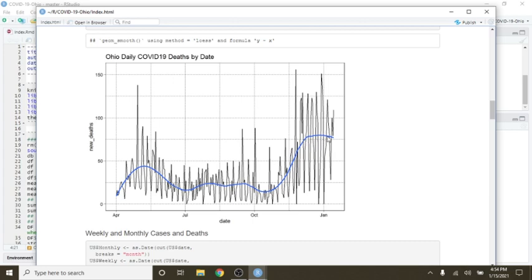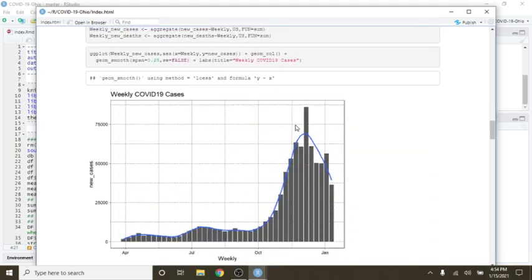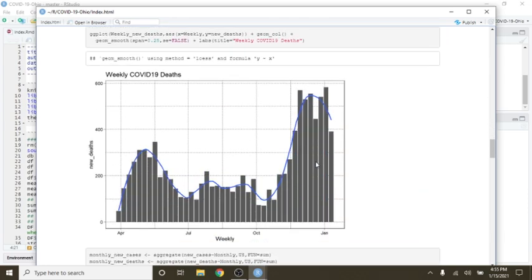Deaths appear to be declining a little bit also. They kind of flattened here. The deaths are still right around 75, 80 per day on average. You can see that this number here is going to be less than this number here. There's a very good chance that this week's cases will be less than any one of these four here. There's a very good chance that the weekly deaths will be below these five here.